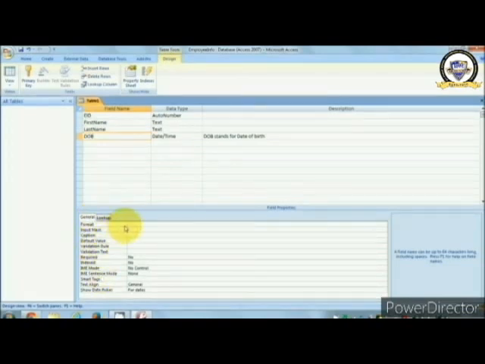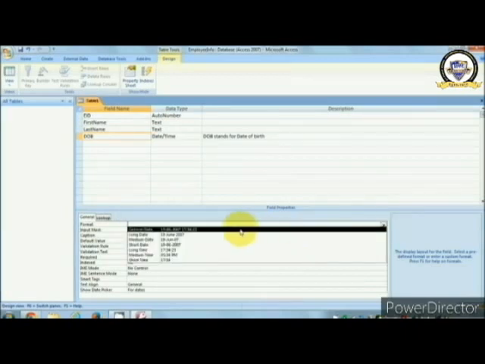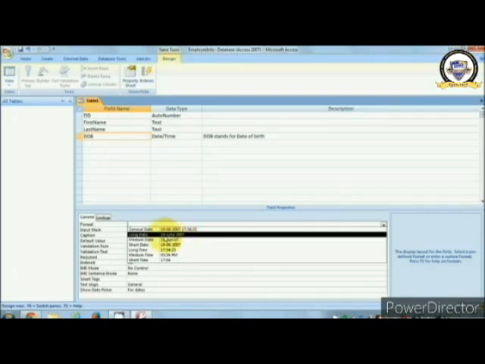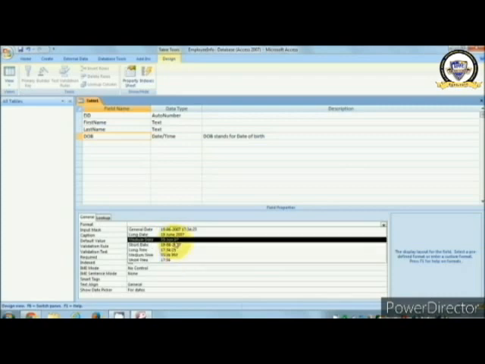First here is the format in which you want to show your data type, like different types of date formats, like 19-06-2007, and time also. You can also show the date as 19, then the full name of the month in text, and then the year 2007. We have different formats that we use to put dates.